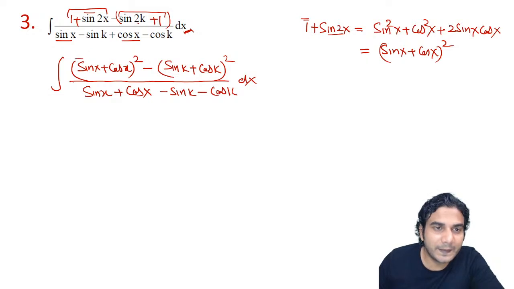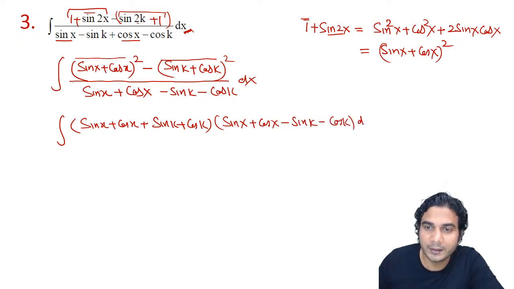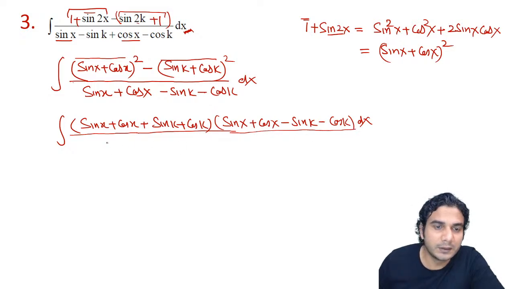Now you can see this is like a square minus b square type, so you can apply a plus b, a minus b. It will be sin x plus cos x plus sin k plus cos k, and the second term will be sin x plus cos x minus sin k minus cos k, dx, and this whole will be divided by sin x plus cos x minus sin k minus cos k.